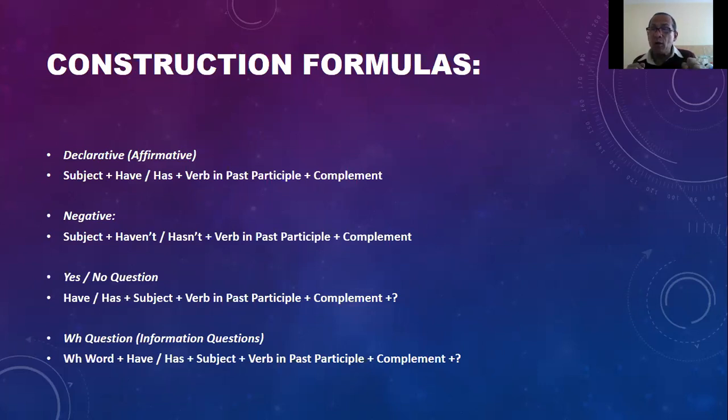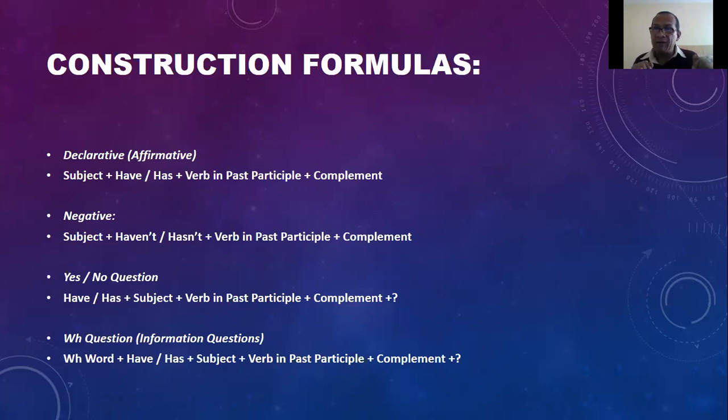In yes/no questions, remember the auxiliary has to be in the first position, have or has in the first position, then the subject could be a subject pronoun, or maybe a name, a noun, plus the verb in past participle and the complement. If you are using have or has in first position, remember to write the question mark at the end of the sentence.